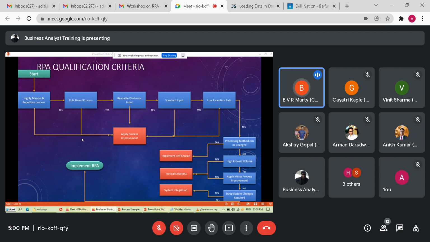Right now I am teaching them how to make this flow chart itself. That is one of the skills that are required for RPA. If you can understand a process and make a flowchart of the process, then you can do an RPA.